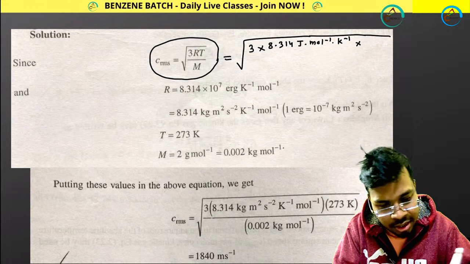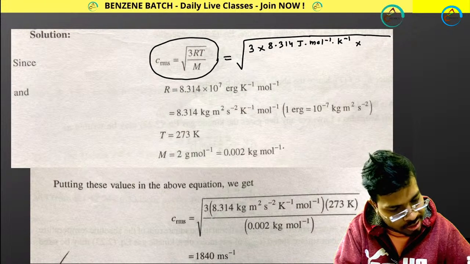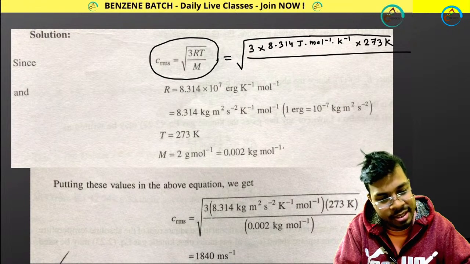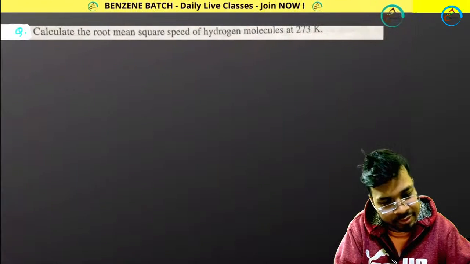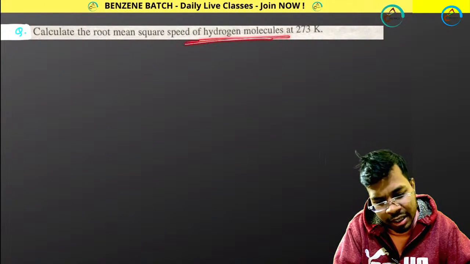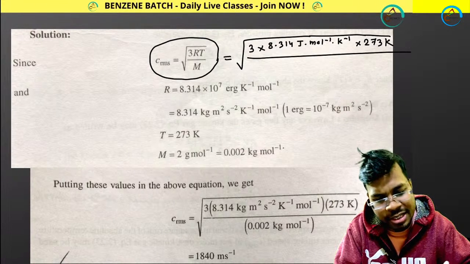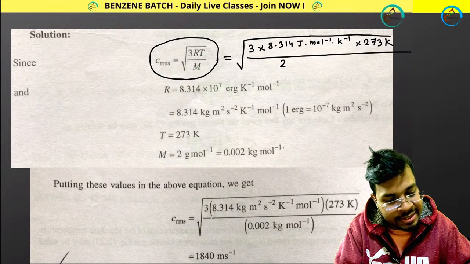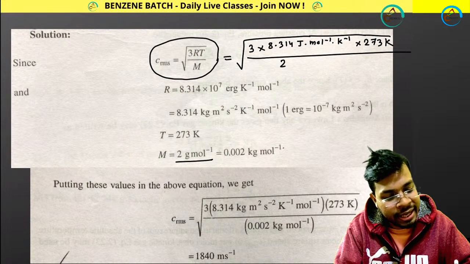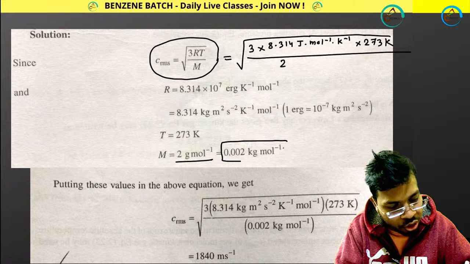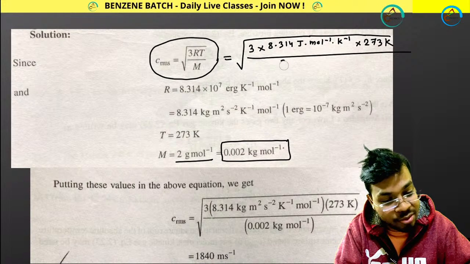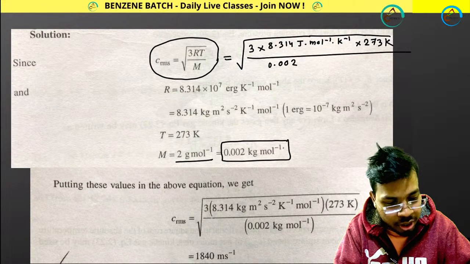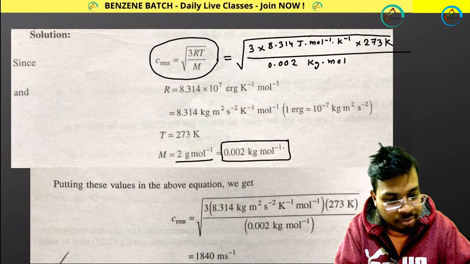Temperature is given, what is the temperature? 273 Kelvin, right? Then molar mass of hydrogen molecules, right? Hydrogen molecule has molar mass what? In CGS it is 2 gram per mole, right? In SI this one is 0.002 kilogram per mole. Don't take CGS unit, okay? You are mixing CGS and SI both. Don't do this. 0.002 kilogram per mole. That means mole inverse.